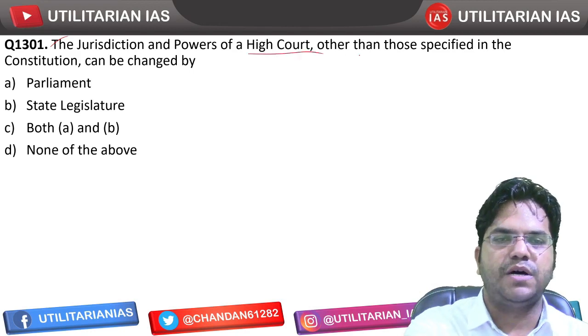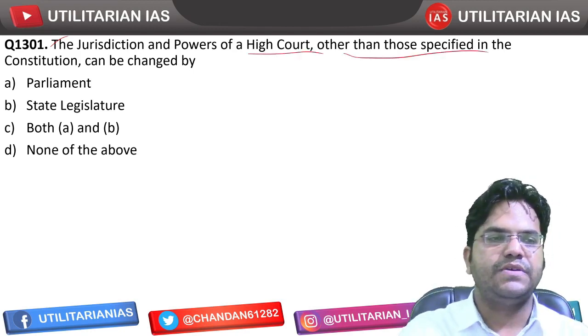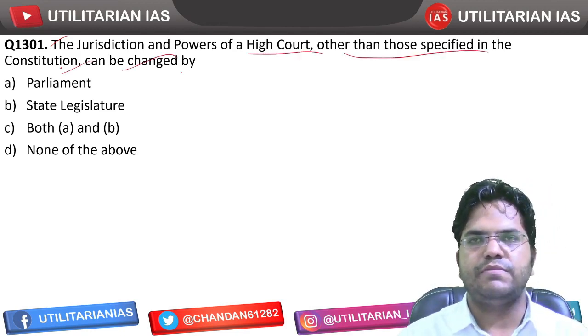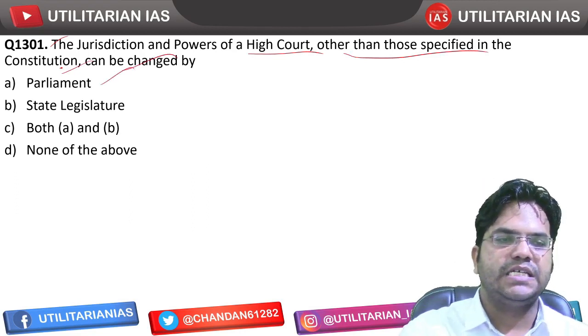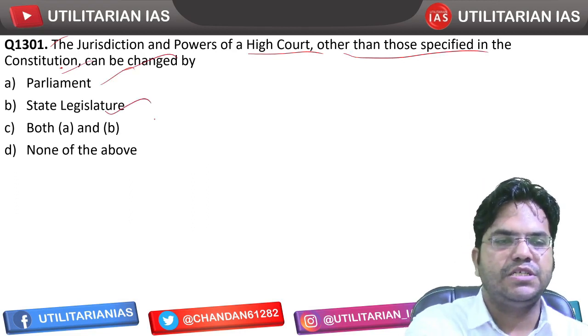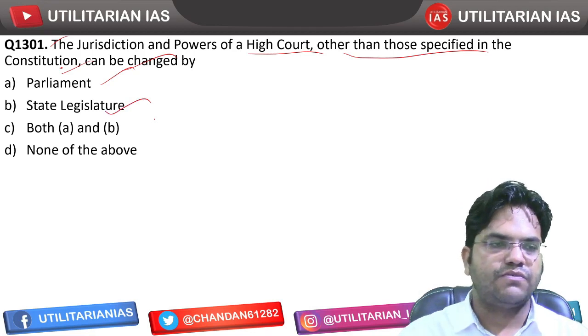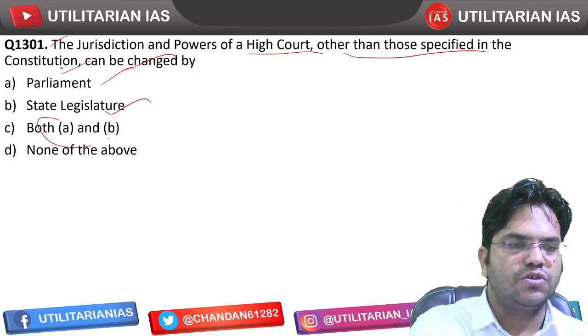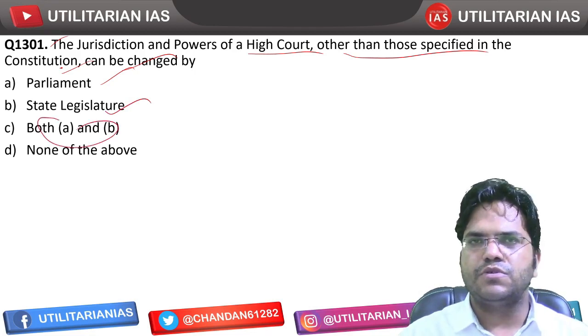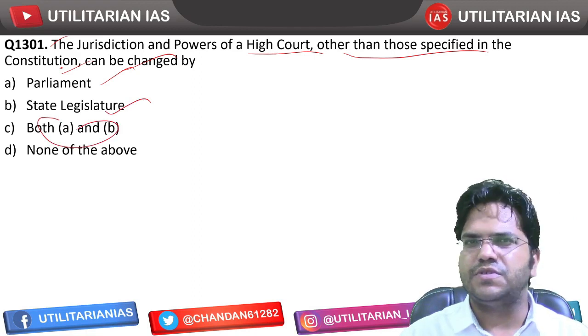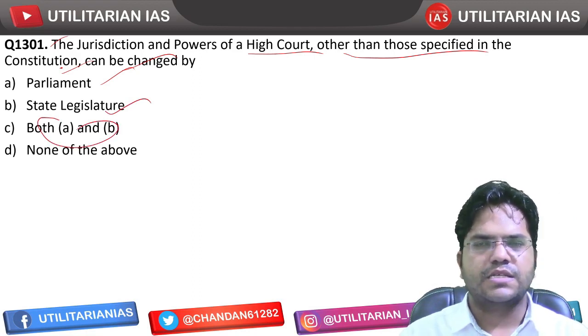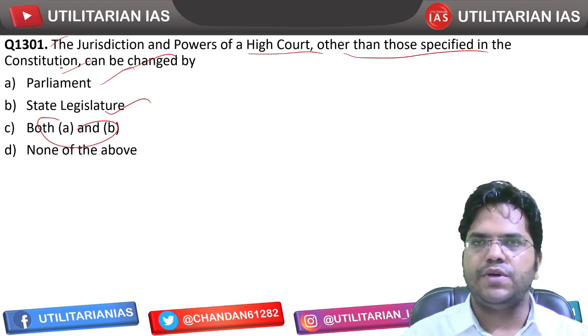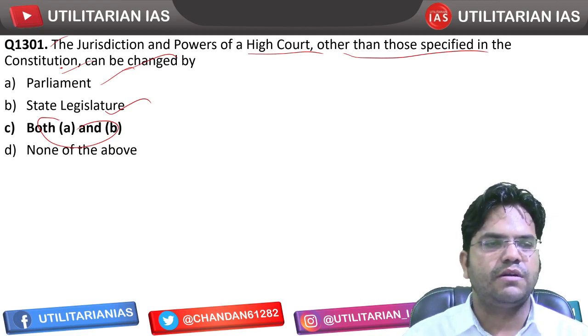The jurisdiction and power of High Court other than those specified in the Constitution can be changed by, so it can be changed by Parliament as well, and to some extent it can be changed by state legislature as well. So the answer for this is going to be both A and B. This type of question we have already attempted somewhere in the 600 to 700 series, but anyway this may be a revision. So C is the right answer.